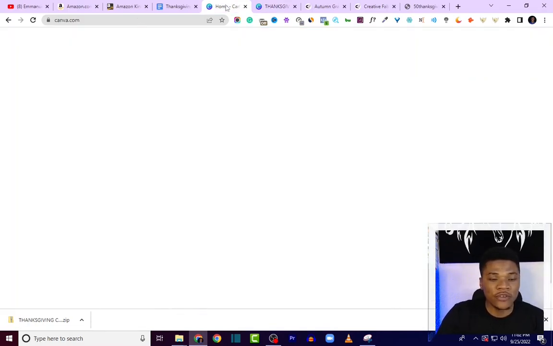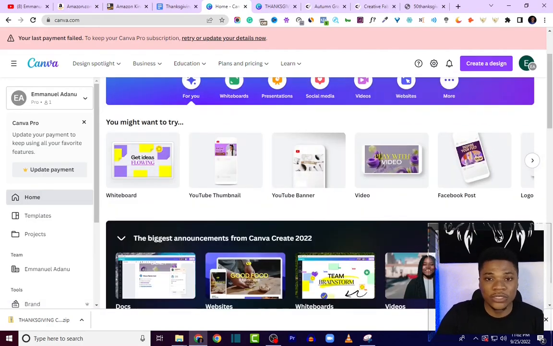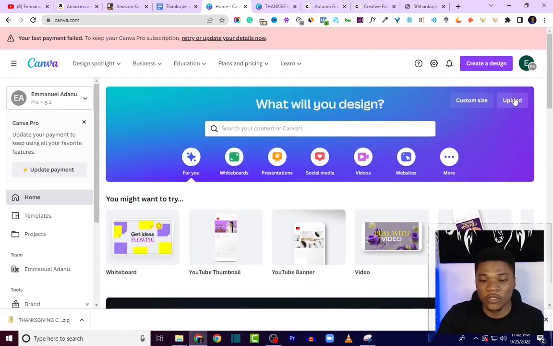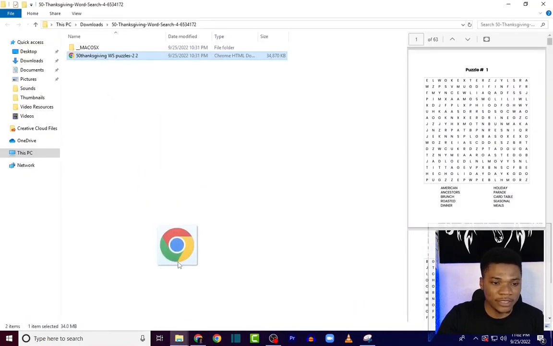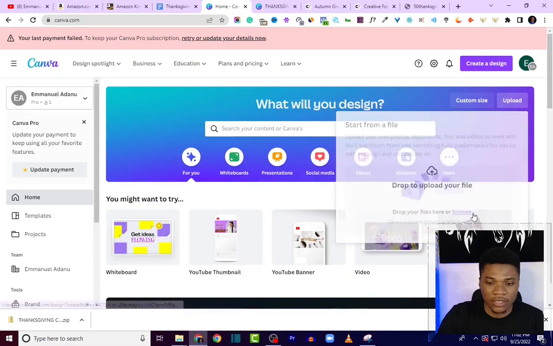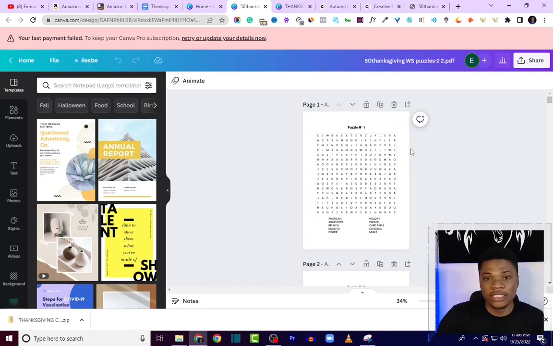So I'll come back to Canva homepage, and what I'm going to do, I'll just upload the interior we downloaded from Creative Fabrica. So I'll click on upload, and then I'll come over to the folder where we have the interior template, then just drag this into Canva. Canva is done uploading, so I'll just open this file here. I'm actually doing this to the interior because I know a lot of people also download this template and will likely upload it the same way they got it on Amazon. But I want to make my own interior kind of unique.